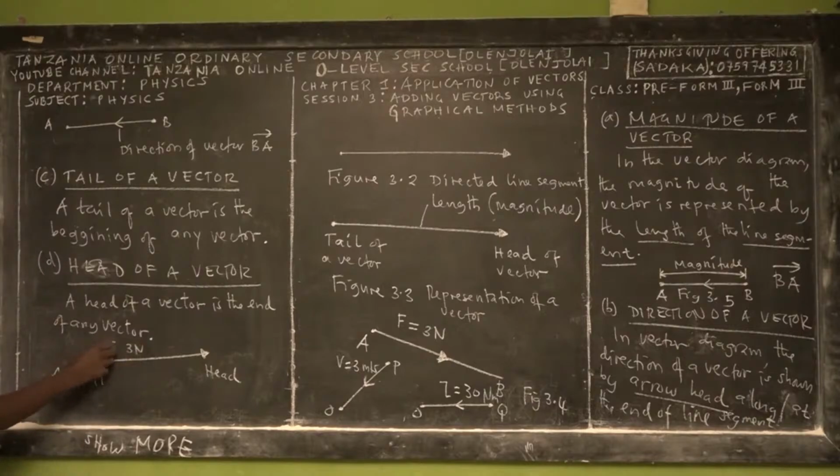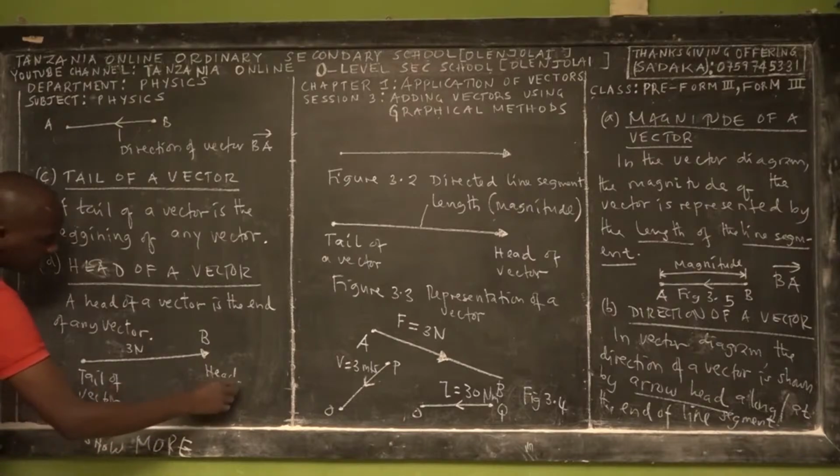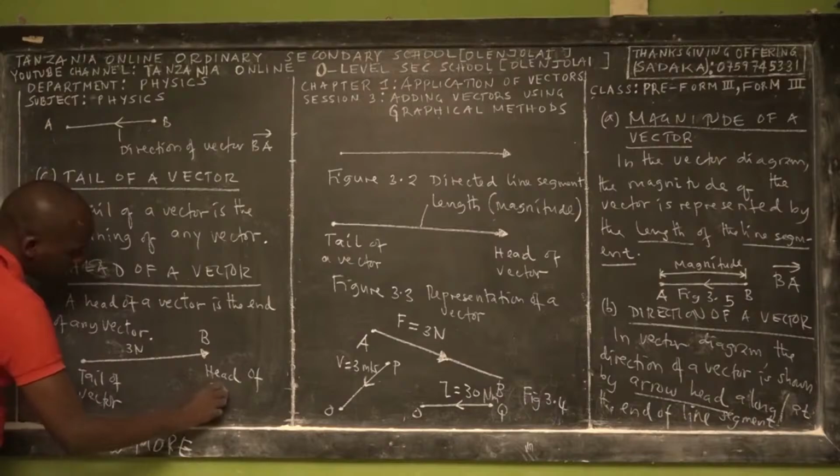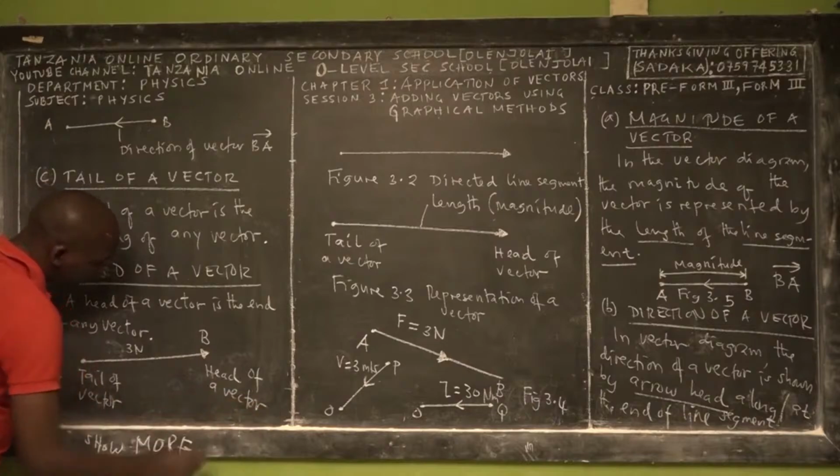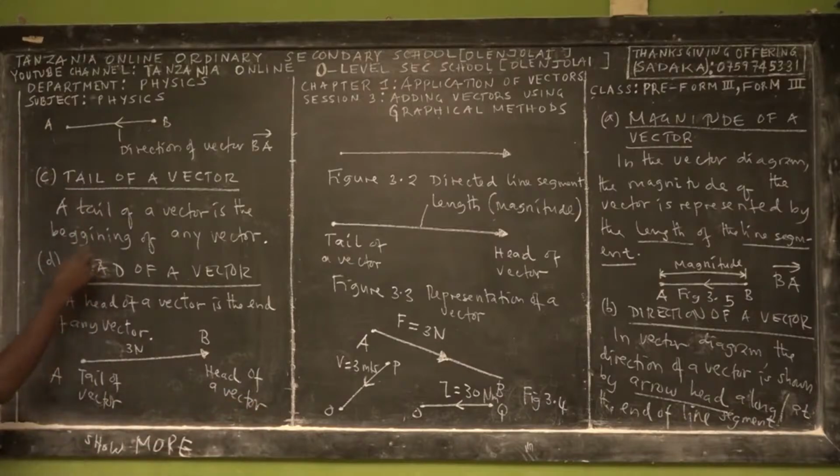So force is equal to 3 newtons. So this is magnitude, so you can just write 3. So magnitude 3 newtons, but from point A to point B. So this is the tail of the vector, this is the head of the vector. Tail of what? Of a vector, beginning of a vector, and this is head of a vector. These terminologies are very important.